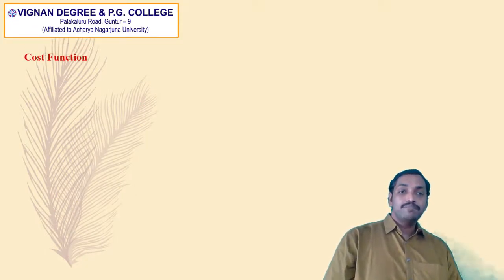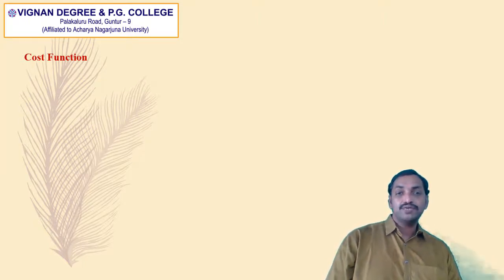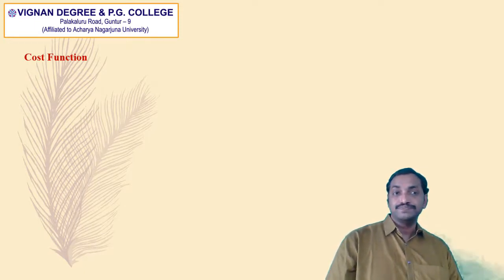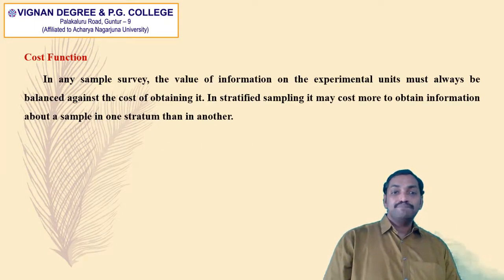So, in this optimum allocation, in the previous slide we talked about the total cost. So, we need to define the cost function. In any sample survey, the value of the information on the experimental units must always be balanced against the cost of obtaining it.